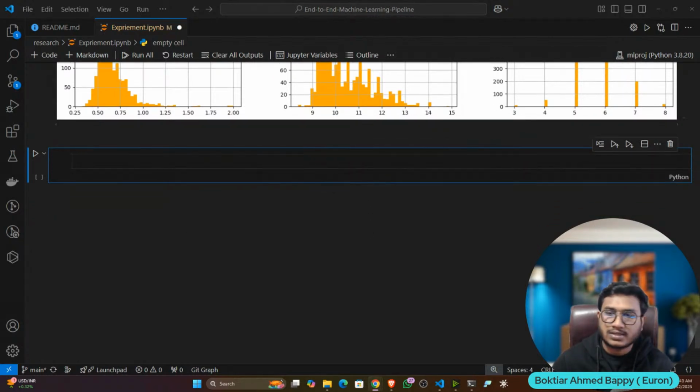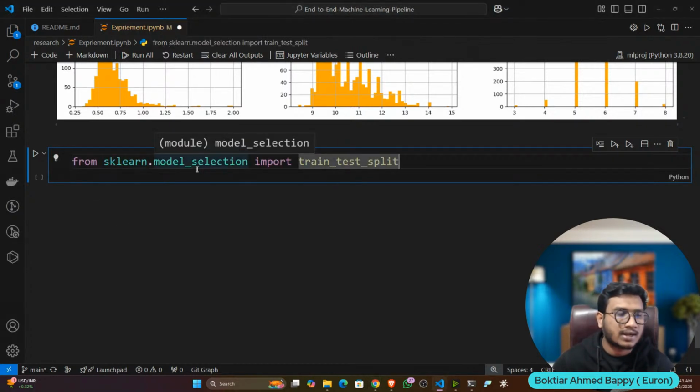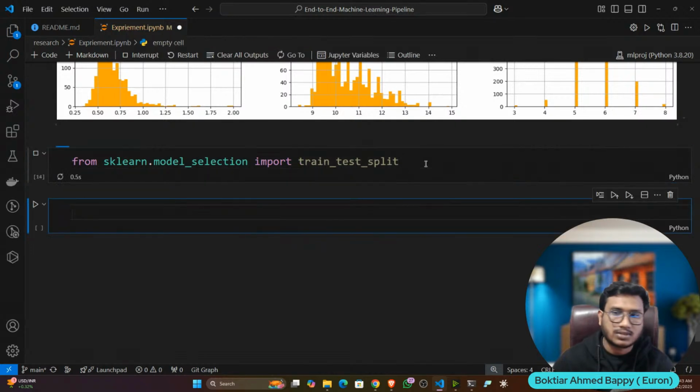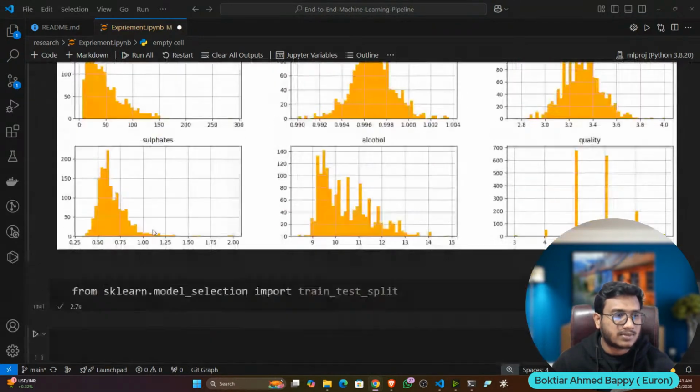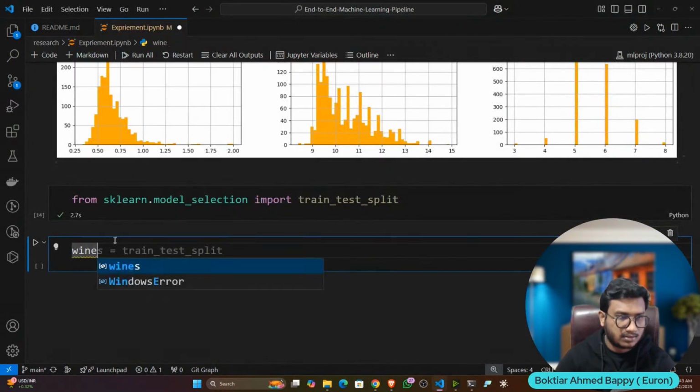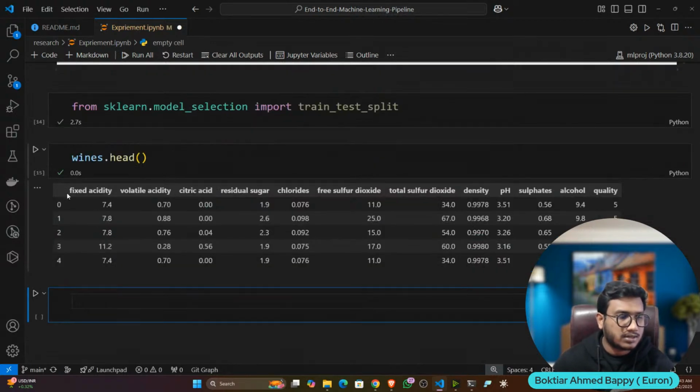Now let's do the train test split. To perform the train test split, you know we can use scikit-learn. Inside that we have the train_test_split function. Let's import it, and first of all let's extract my X and Y data. Let's say y.head. Here these are my independent columns, and this is my dependent column.